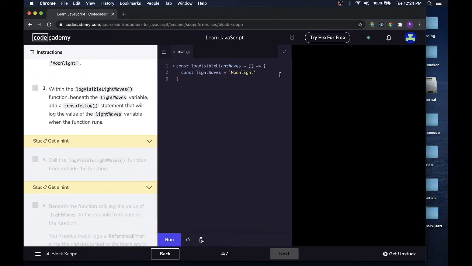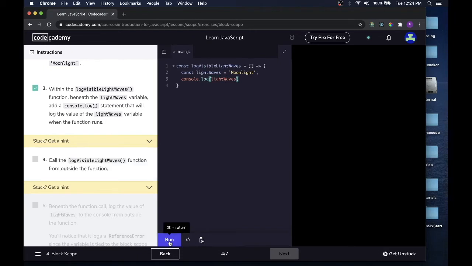Within the function, beneath the lightWaves variable, add a console.log statement that will log the value of the lightWaves variable when the function runs. So console.log lightWaves. And then we'll run that.